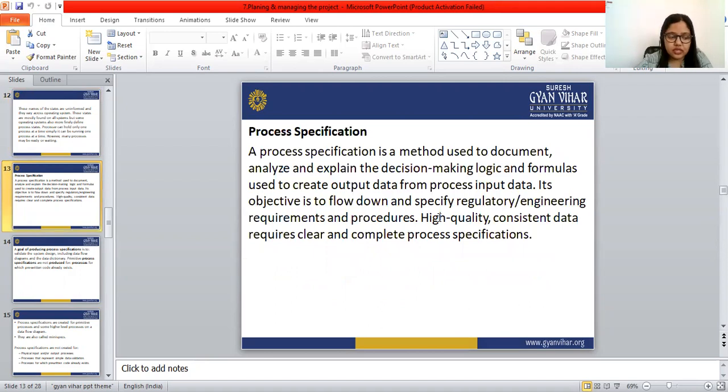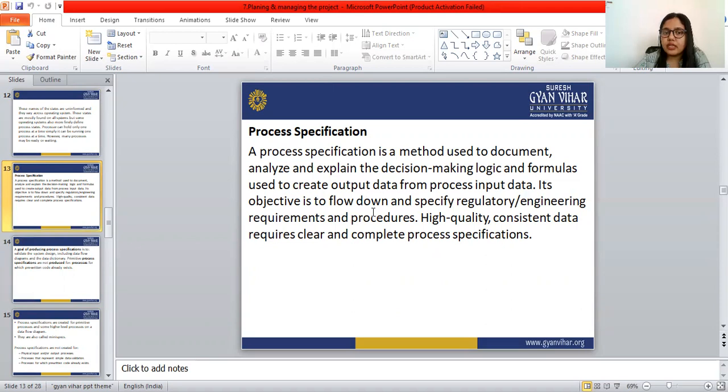Let's see the process specification. A process specification is a method used to document, analyze, and explain the decision-making logic and formulas used to create output data from process input data.